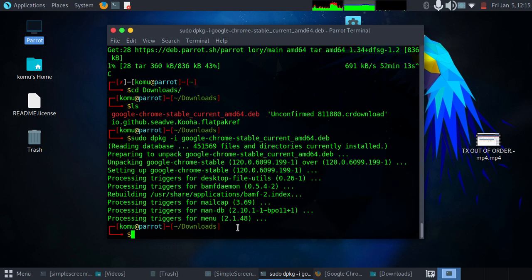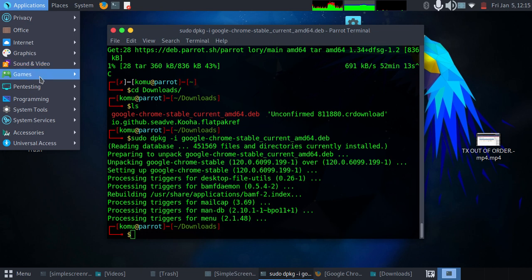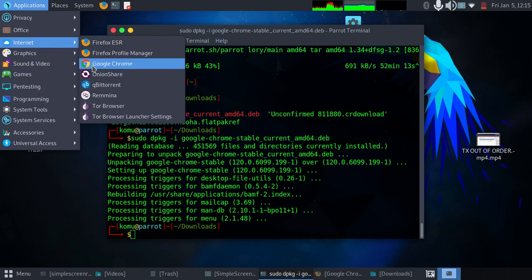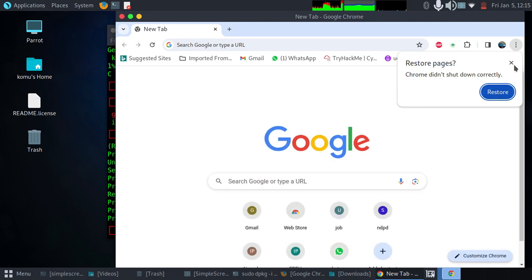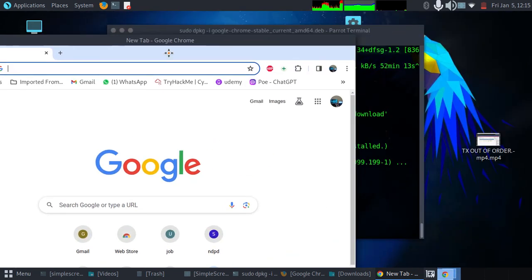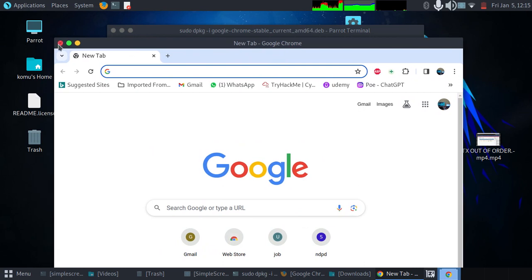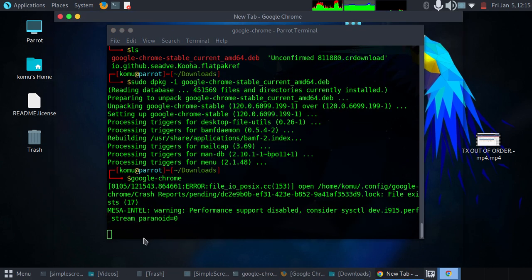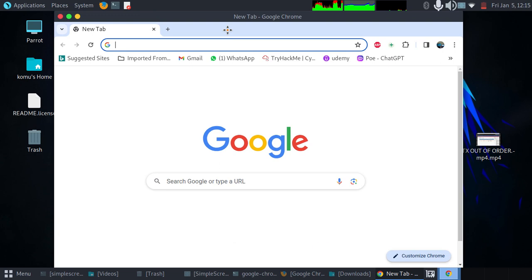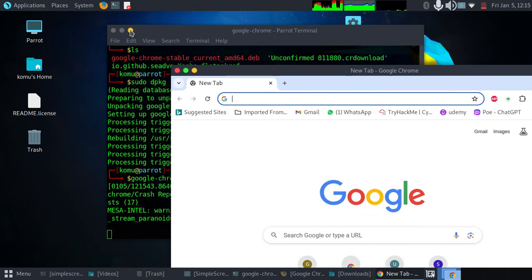Now, how do you launch Google Chrome? If you come here, you see Internet, we have Chrome here. You can launch it via the GUI. Alternatively, you can do it via the terminal. How? Just type google, tab to complete, and hit enter. This will initiate Google and it will be launched.